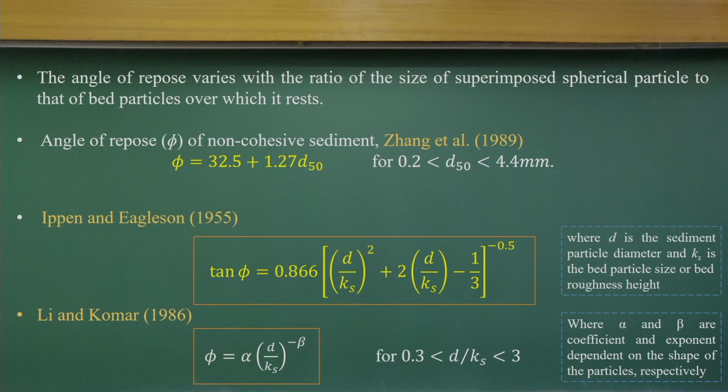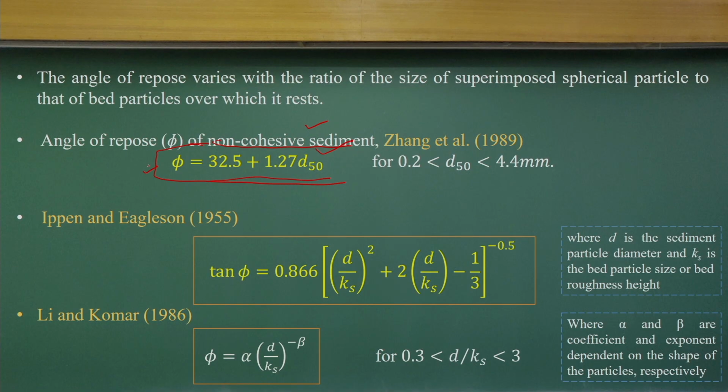Many times we go for more detail. For non-cohesive soils like sand, we try to find the angle of repose with empirical equations which establish a relationship between the angle of repose and D50. D50 stands for the diameter at 50% finer. So we can empirically establish what the angle of repose could be if we know the D50 value. But this equation is valid for a D50 range from 0.2 to 4.4 millimeters. This is the range in which the equation is valid.